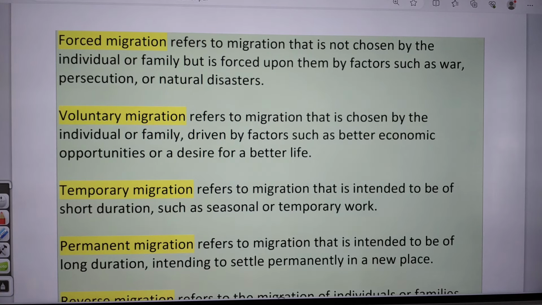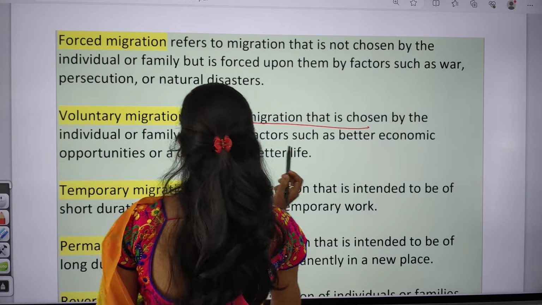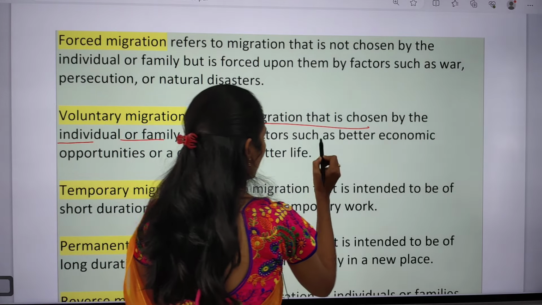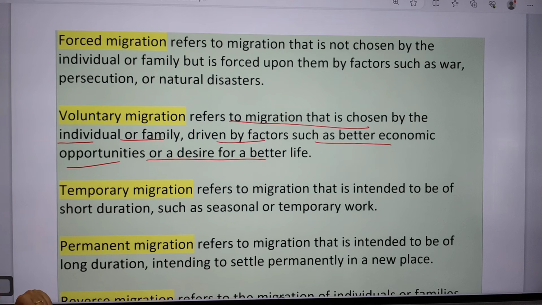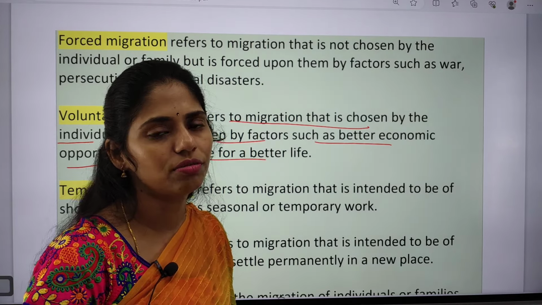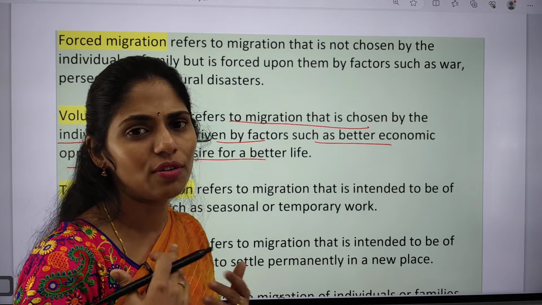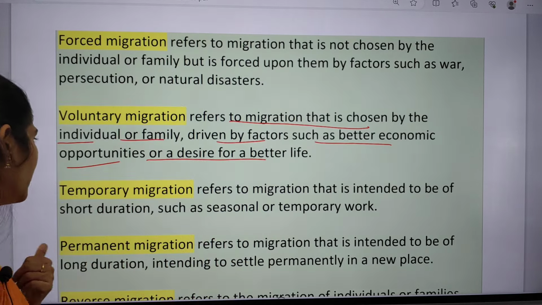The next one is voluntary migration. Voluntary migration refers to migration that is chosen by the individual or family, driven by factors such as better economic opportunities or a desire for a better life. Voluntarily I want to move, because of my career, my education, or in search of a job. With my own will I am going for the migration. That is called voluntary migration.